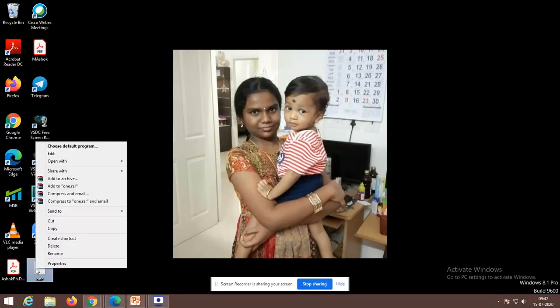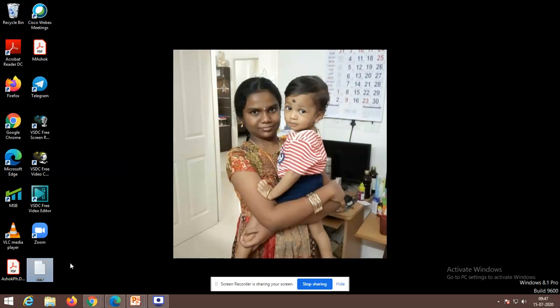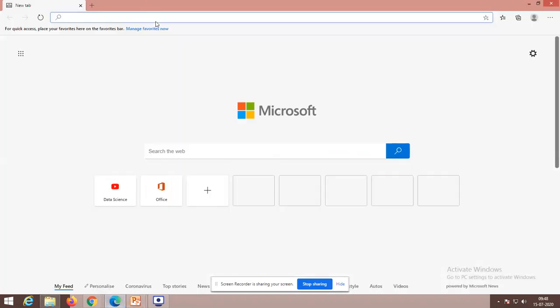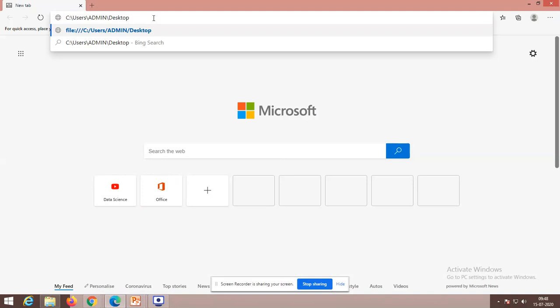So what could be the path? Right click, properties. So C:, users, admin, desktop. This could be my location. Copy, go there, paste it, slash 1.xml.